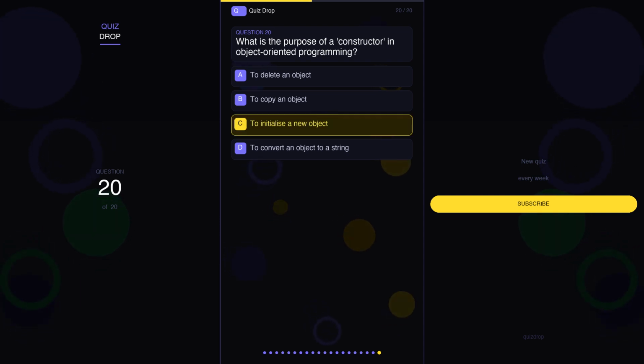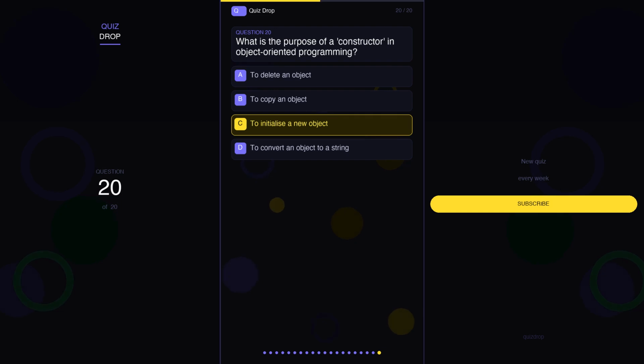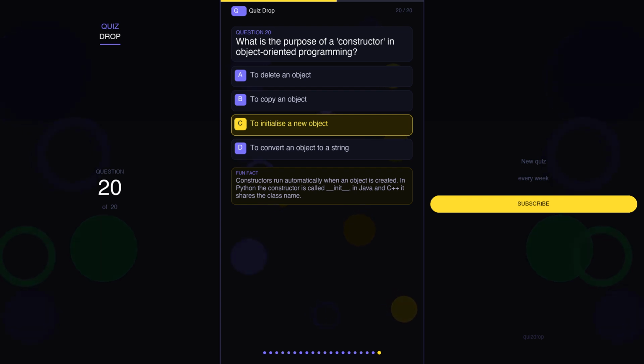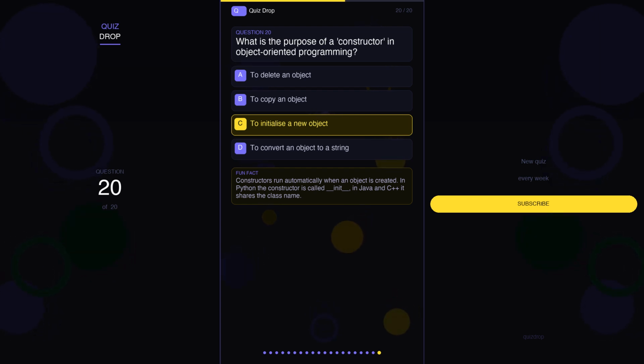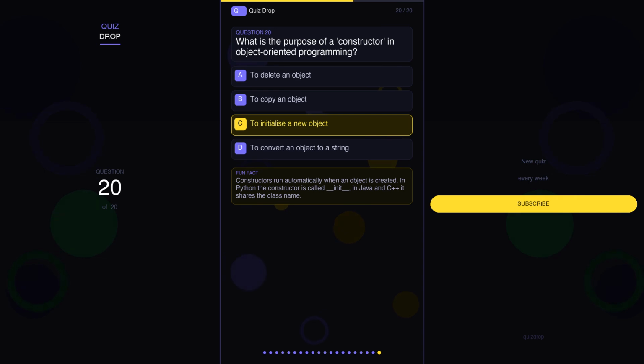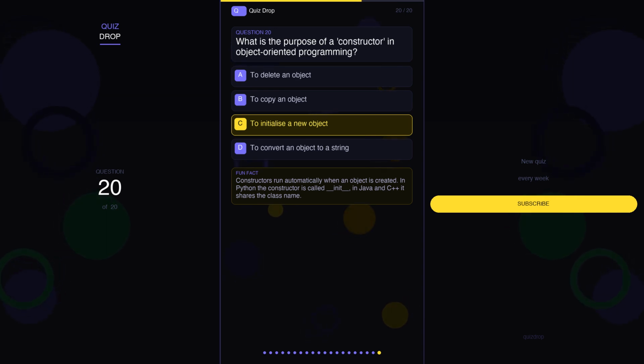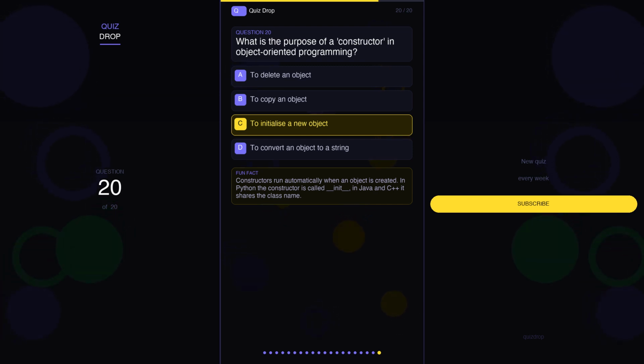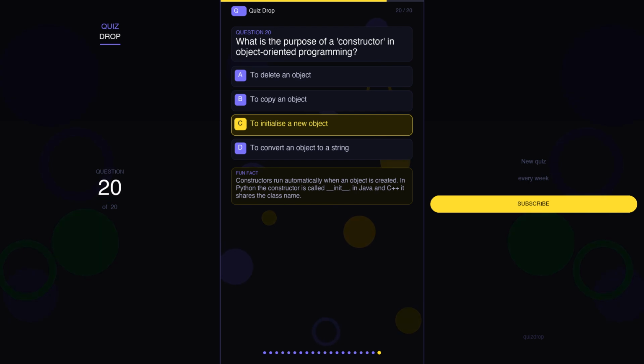The correct answer is C. To initialize a new object. And here's a fun fact. Constructors run automatically when an object is created. In Python, the constructor is called __init__. In Java and C++, it shares the class name.